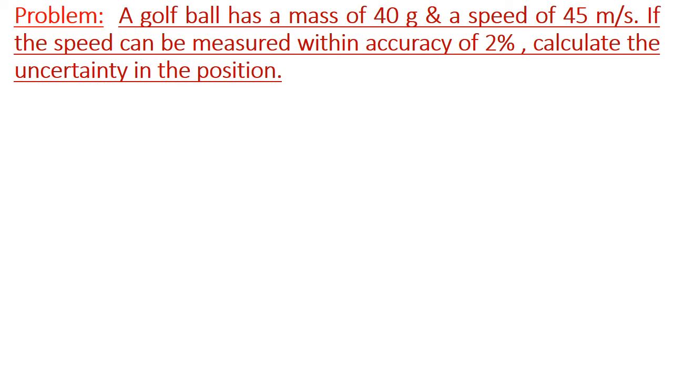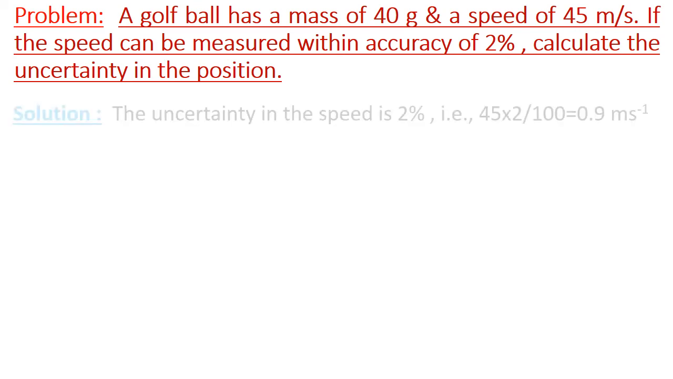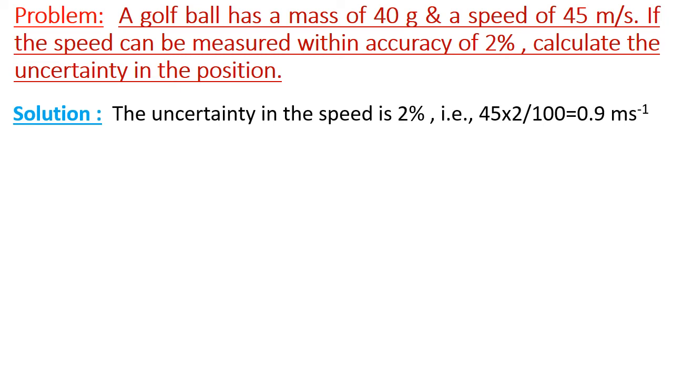Let us take another problem. A golf ball has a mass of 40 gram and a speed of 45 meter per second. If the speed can be measured within accuracy of 2%, calculate the uncertainty in the position. Solution: the uncertainty in the speed is 2%, that is 45 into 2 divided by 100, which is equal to 0.9 meter per second.